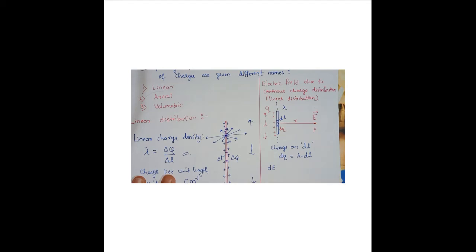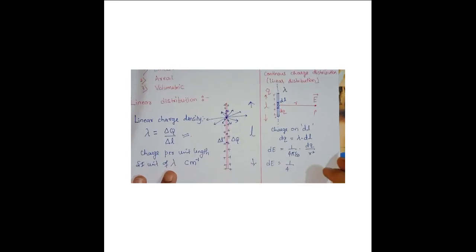Now can we write dE equals 1 by 4 pi epsilon naught into dq by r square. The distance between dl and P is r, so r square. What is the charge due to dl? dq. What is dq? Lambda into dl.